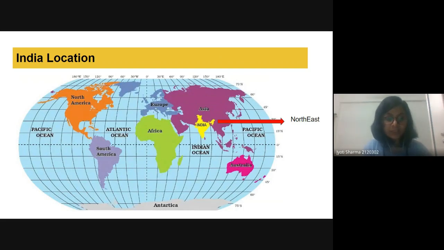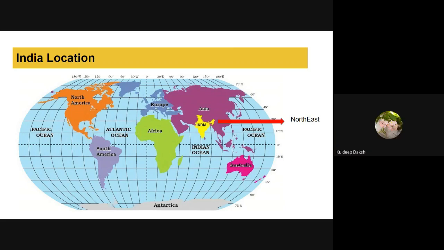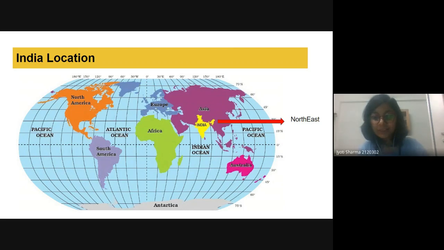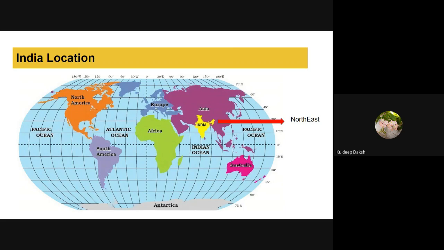Danish, can you see this world map and the India location? India is located in the northeast. So why is it northeast, not northwest or southeast? Ma'am, can I answer? Yes, please, Kuldeep. Because it is in the northern hemisphere, that's why it is in the north, and it is in the eastern position of the globe. That's why northeast quadrant.